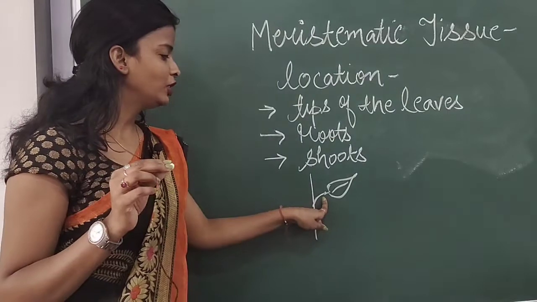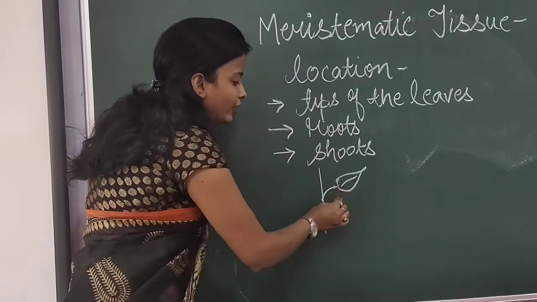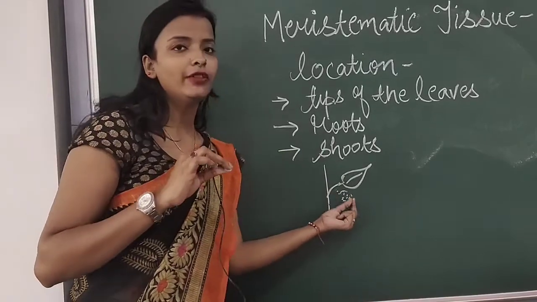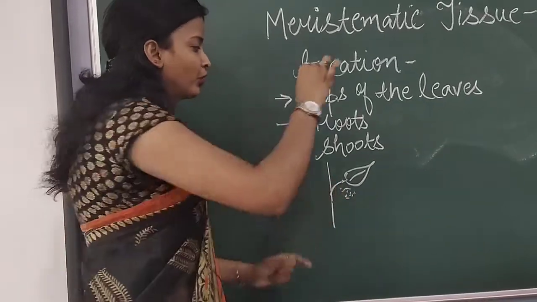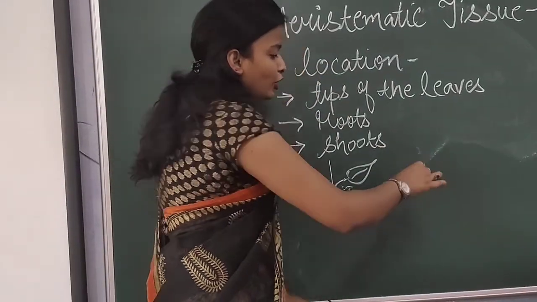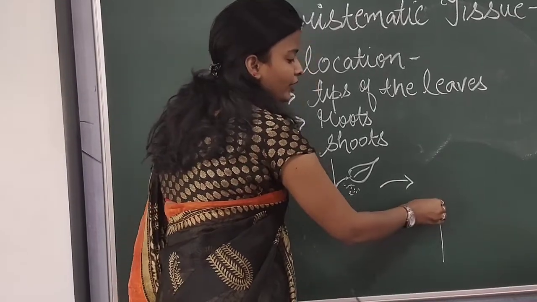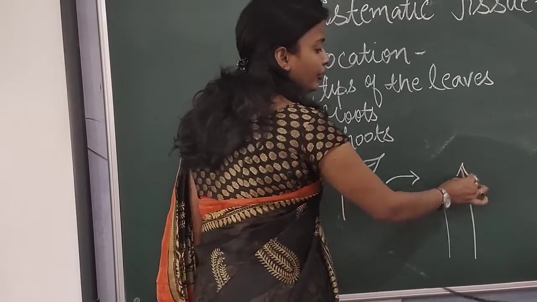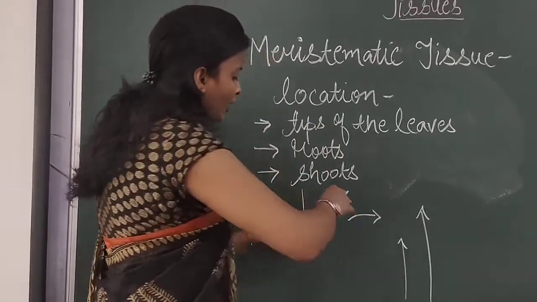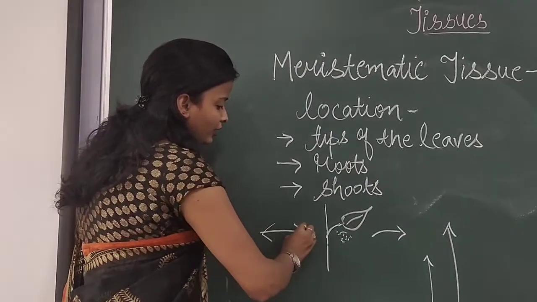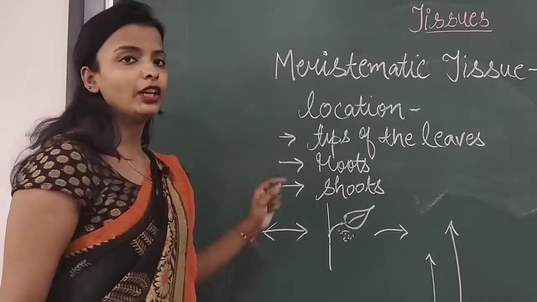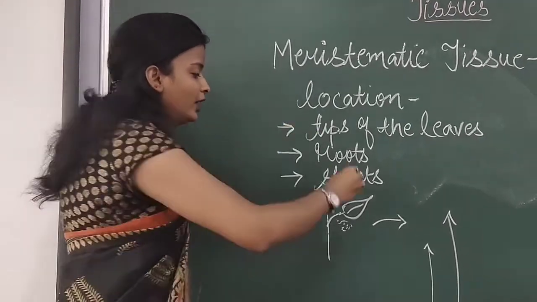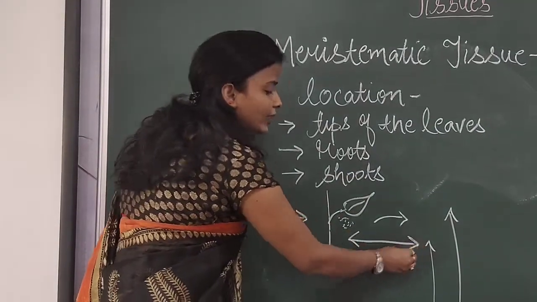So when meristematic tissues are here, they will divide. When they divide, definitely they will expand in their size. So what happened? After some time, you might have seen that if the plant is of this size, after some days or after some months, they grow in size. Similarly, if the plant is of this much thickness, like a baby plant of a small thickness, after some time you might have seen that the plant thickness has increased.